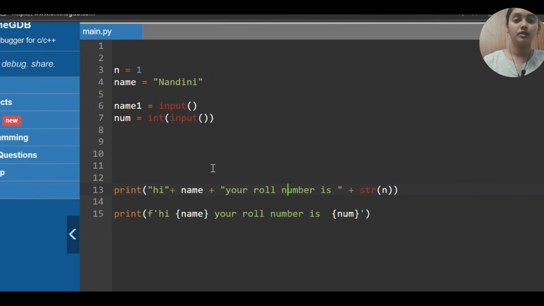Okay, so you need to be strong in how to take the input, how to print the output on the output console, and what is typecasting, and how we can add strings and other data types in print command. So likewise, you need to read all those things. So these are nothing but input and output commands in Python.